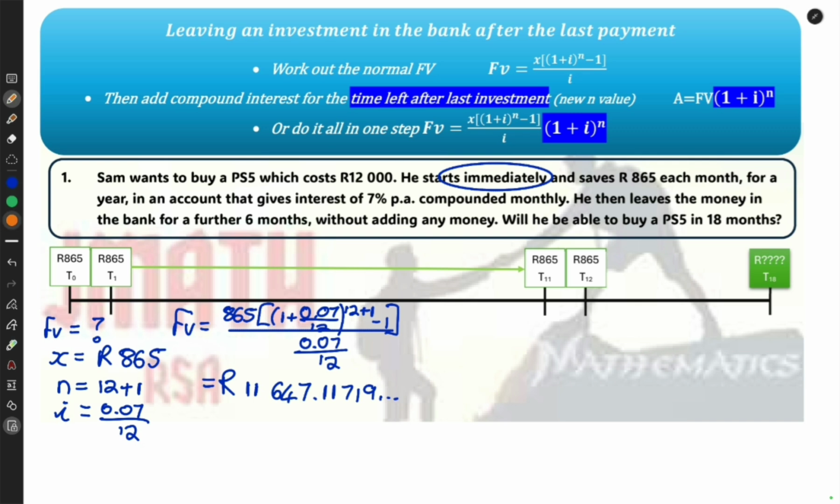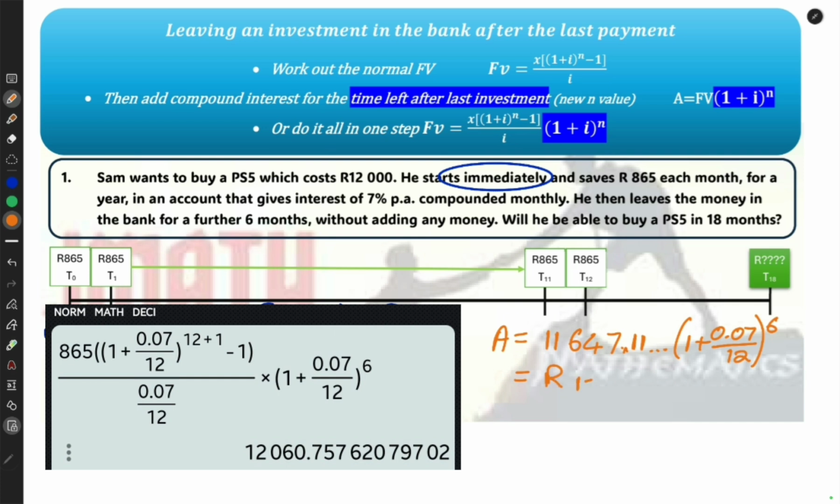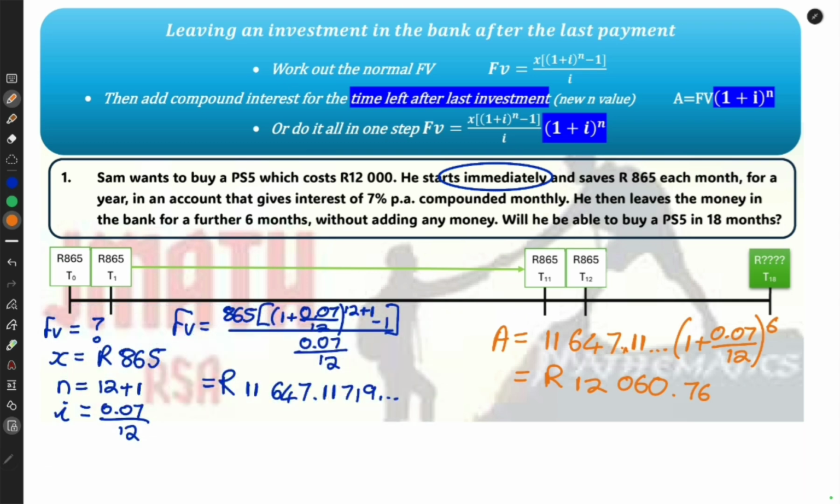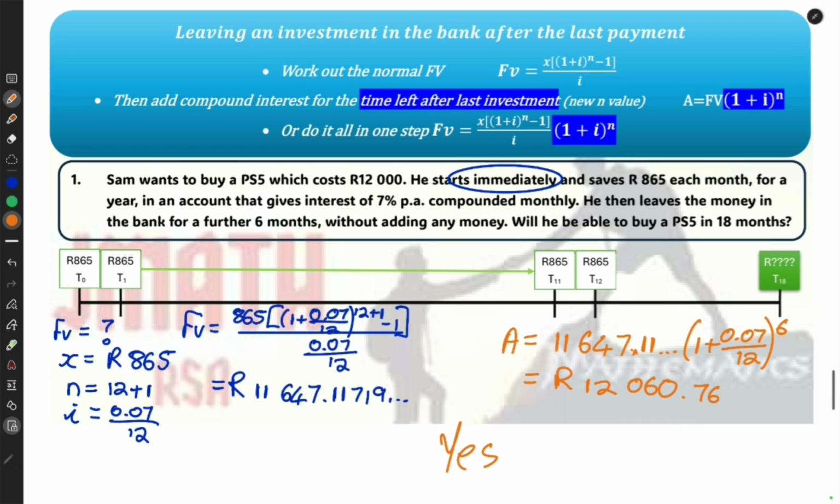For some reason, he couldn't invest further. So now we're just going to use the compound formula with this amount that he could save and see what it's worth after 6 months. So I'm just going to say my A value is going to be equal to 11,647.11 dot dot dot. I'm just keeping it on my calculator, and I'm just going to add the interest. So 1 plus 0.07 over 12 for 6 months. I'm not multiplying, it's not 72 months. I'm just leaving it as a 6. According to the calculator, this guy has barely enough, but he can buy his PlayStation because he saved up 12,060 Rand, 76 cents. So remember to answer the question, will he be able to buy? Yes, Sam can buy his PlayStation 5.